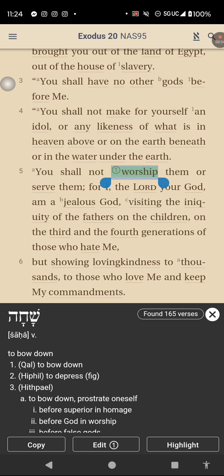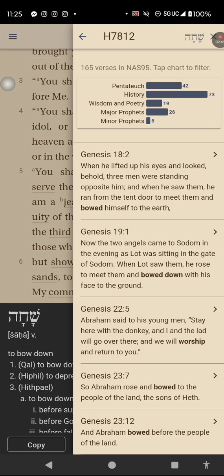And so if you click on this part where it says found 165 verses, right by the X that closes out the definition, it will bring up a list of all the instances in which that Hebrew word is used and how it's rendered into English.